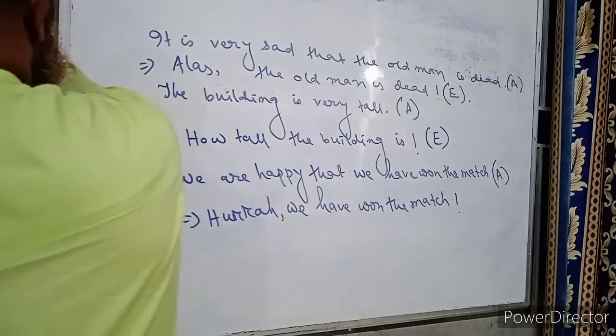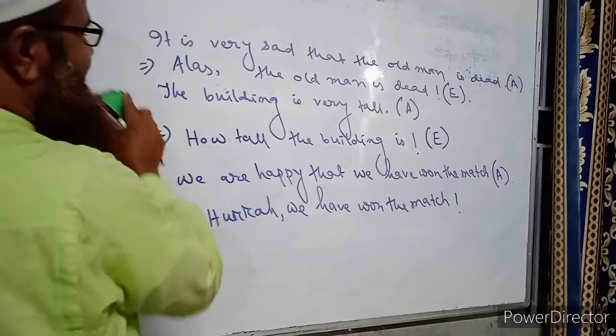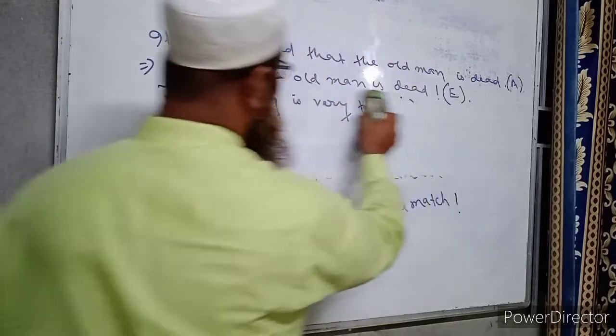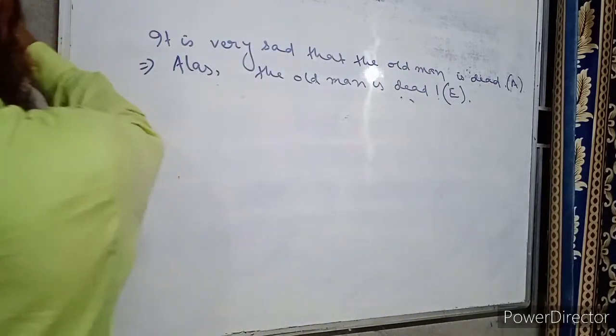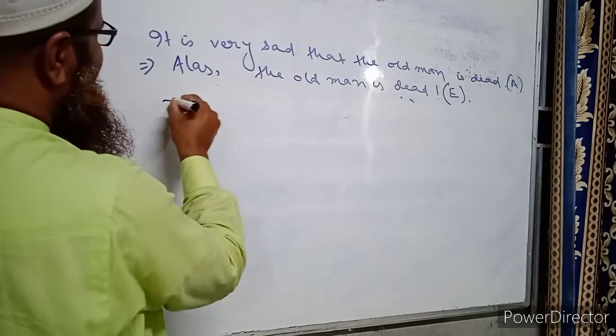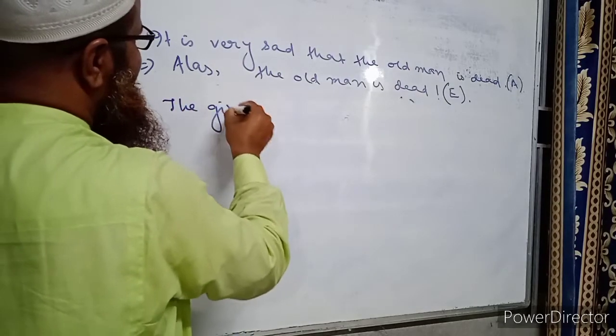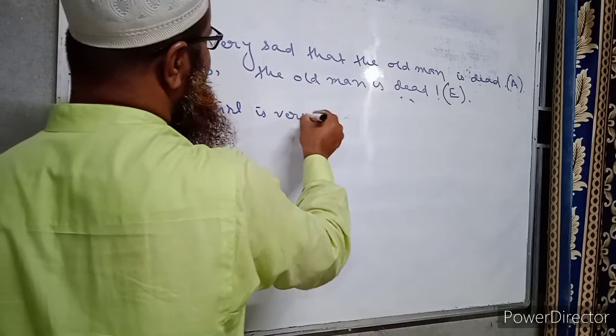We can write some more examples, like the girl is very intelligent.